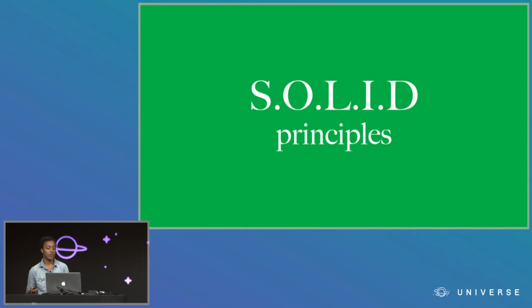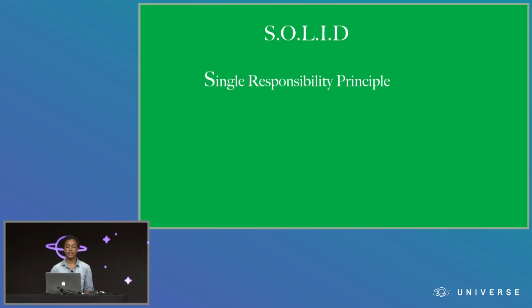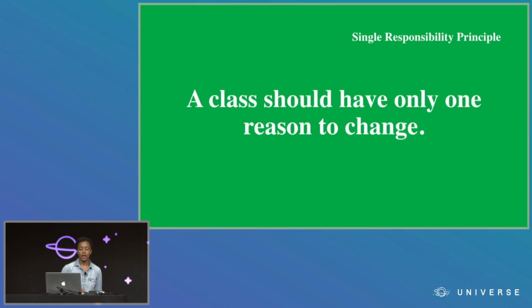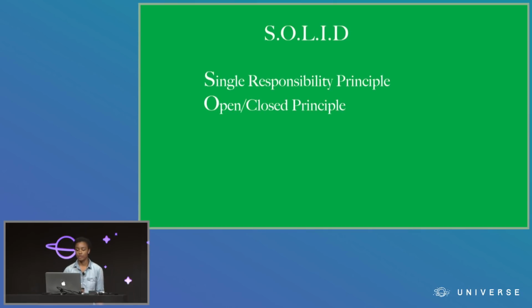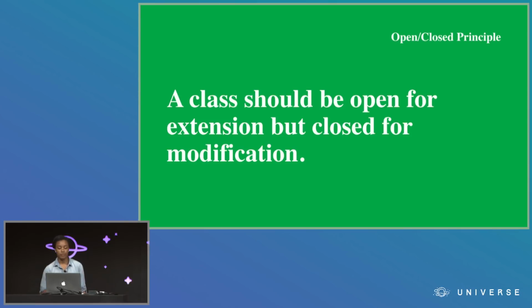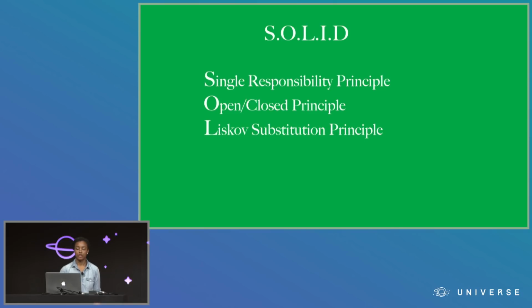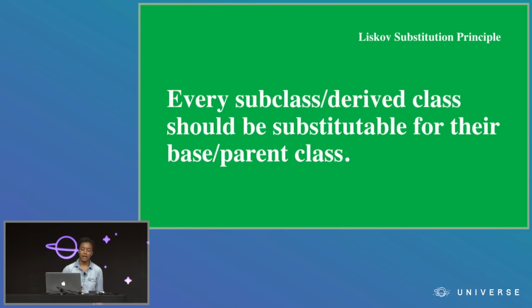And so that brings us to the SOLID principles. The SOLID principles are 5 design principles for object-oriented development laid out by Robert Martin and intended to make software more flexible and maintainable. So let's just run through what these principles are. The first is the single responsibility principle. A class should have only one reason to change. The next one is the open-closed principle. A class should be open for extension, but closed for modification. Then comes the Liskov substitution principle. Every subclass or derived class should be substitutable for their base or parent class.